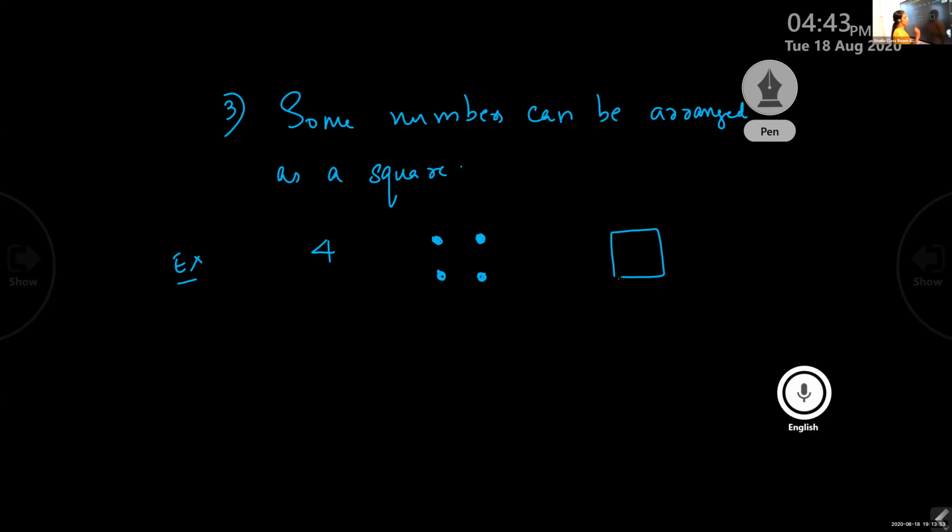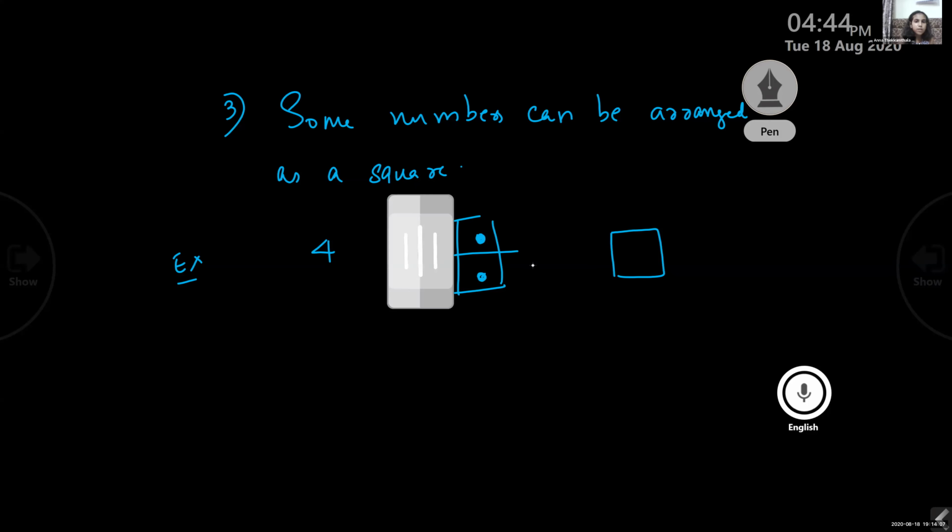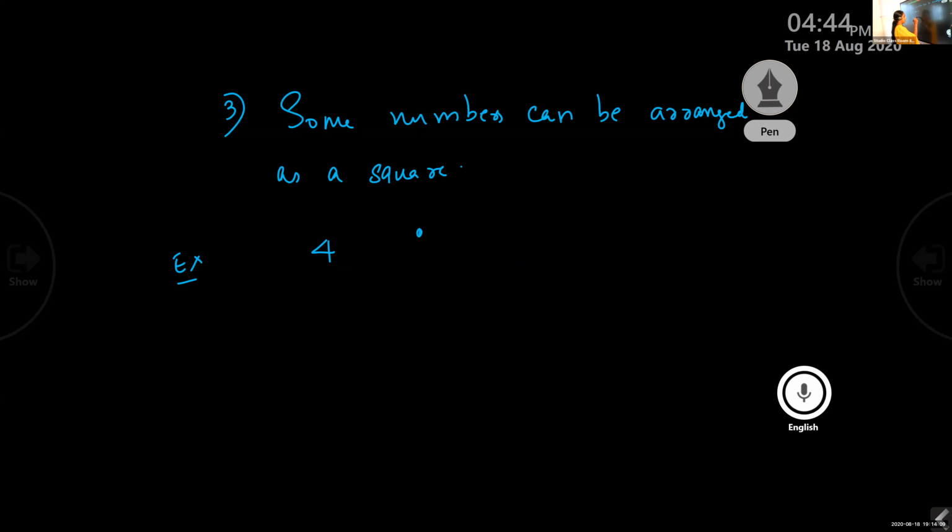See, square means all sides are equal. 2 rows and 2 columns, like this. Is it? Did you understand now? Yes, ma'am. Can you tell one more number that can be arranged as a square?